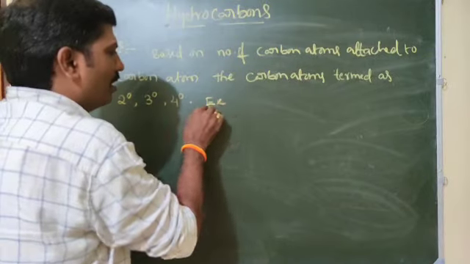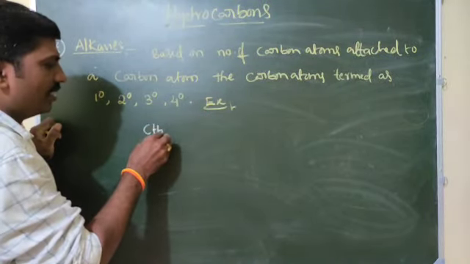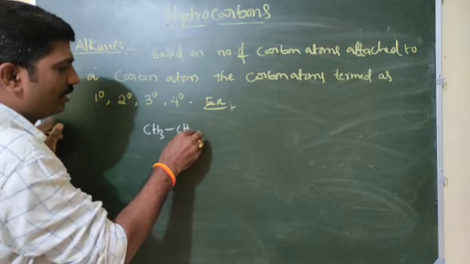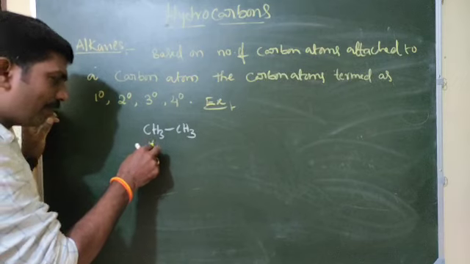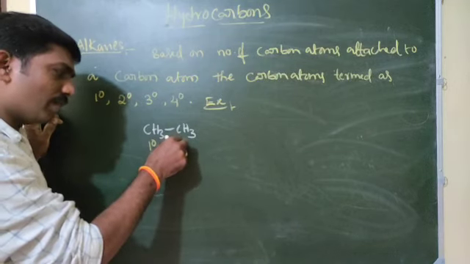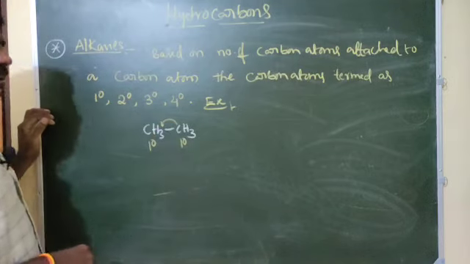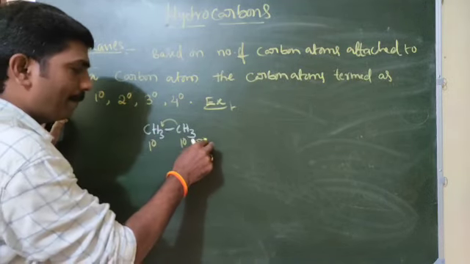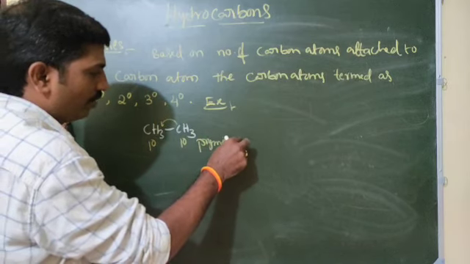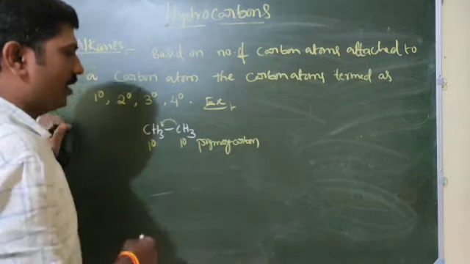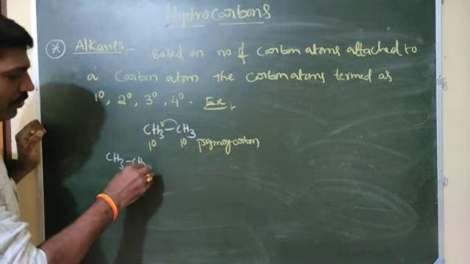Example, CH3 is there. Here this one is a primary carbon atom. This one also is primary, because this carbon atom is attached to only one carbon atom. That's why we will call it primary carbon. Okay. Next, CH3 CH2 CH3 is there.